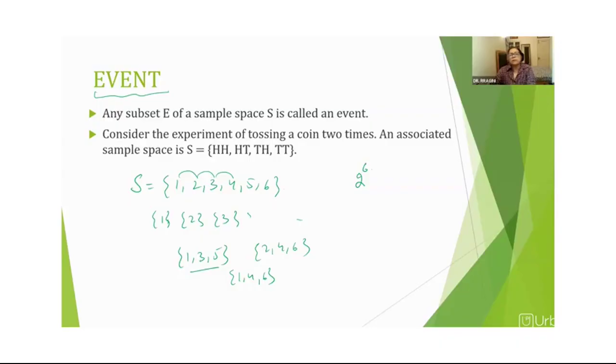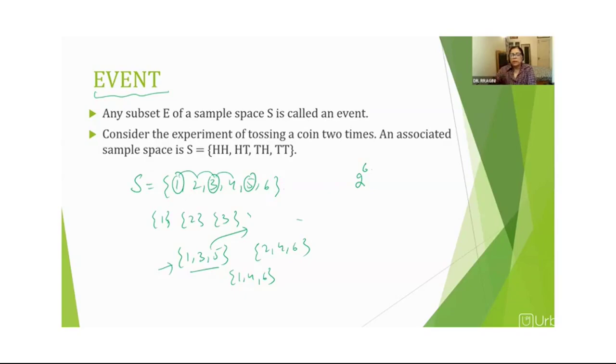So this event is any possibility. Like if I fix my event as: what is the probability of getting an odd number? How many odd numbers are there? 1, 3, 5. So I can make this my event. Then I can find the probability regarding that event. If I say what is the probability, we have to define the event.